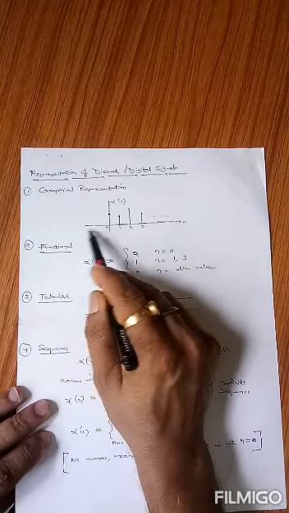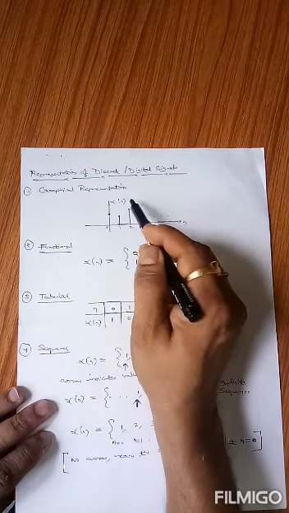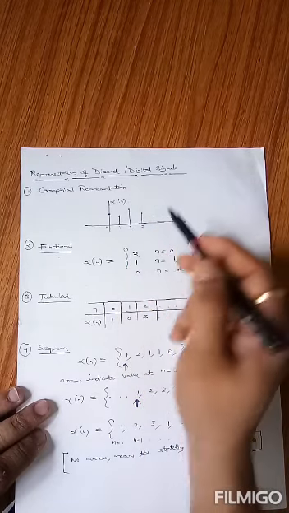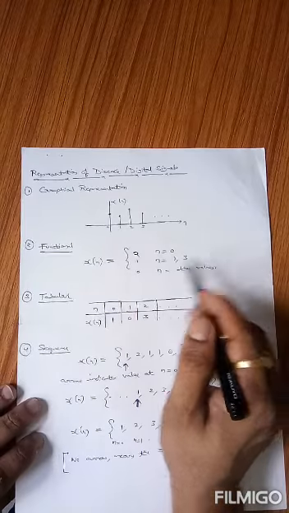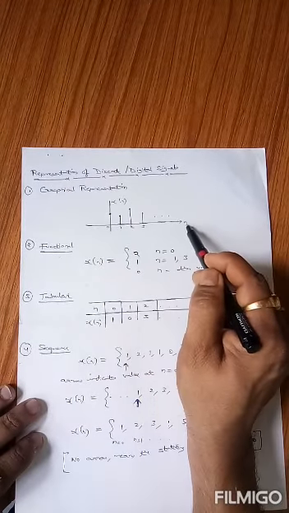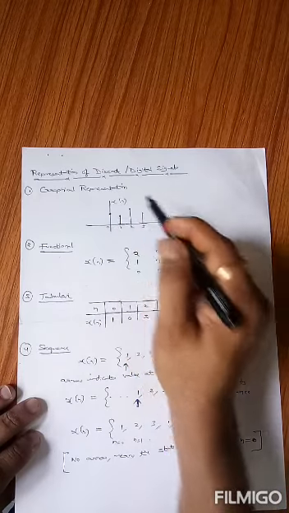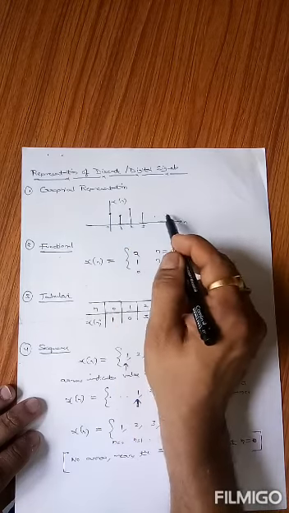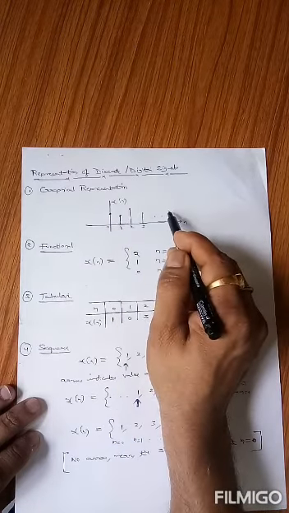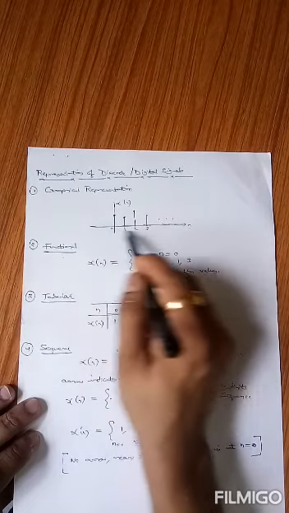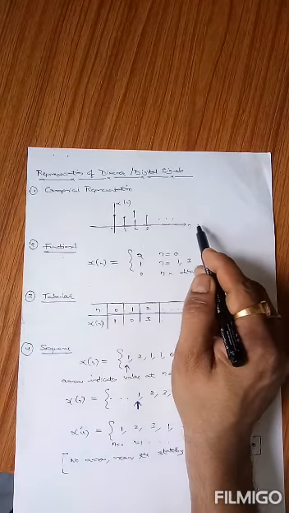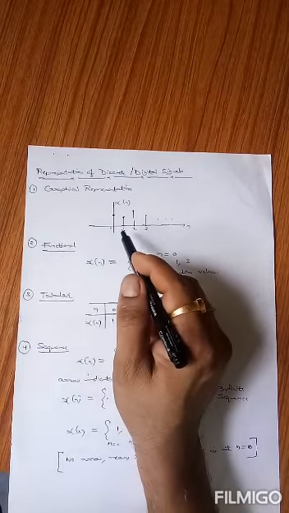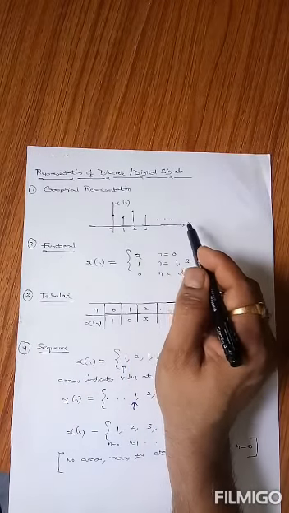You can see here the independent variable is defined on the x-axis and the dependent variable, that is the function, is defined on the y-axis. Either it may be x[n] or x(t). For the discrete time signals we are discussing here, the x variable is small n and the y variable is x[n], the function of n. So at 0 it has some value, at 1 it has some value. It is not necessary that the amplitude be discrete, but the important thing is that the independent variable n should be an integer value, it should be discrete if it is a discrete time signal. But if it is a digital signal, the amplitude should also be a discrete or integer value.